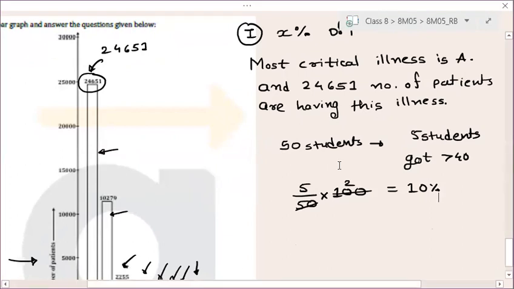Please give me some response, students. If I have to find the percentage of students who got more than 40, I need to find it like this: the number of students who got more than 40, divided by the total number of students, multiplied by 100. Just type in the chat box, isn't it?